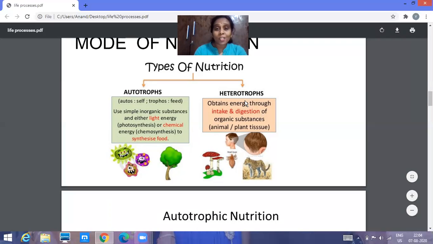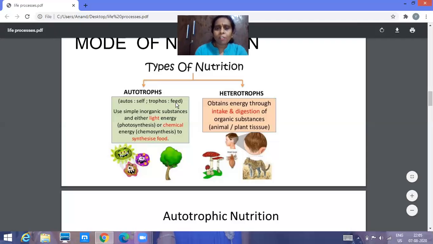Examples of autotrophic nutrition are green plants, bacteria, and blue-green algae. Why are they called autotrophic? Because they prepare their own food. So the organisms which carry out autotrophic nutrition are called autotrophs. Now, what is this autos? Self.